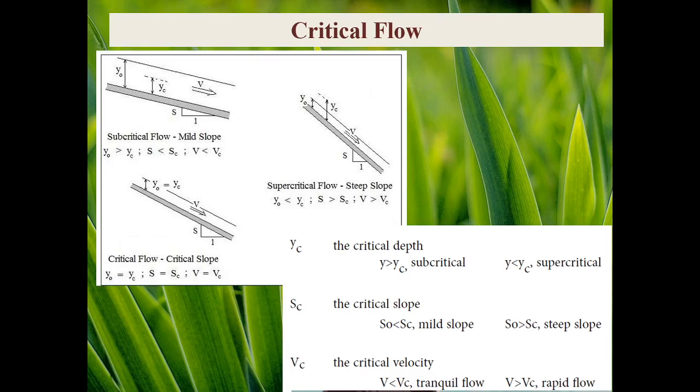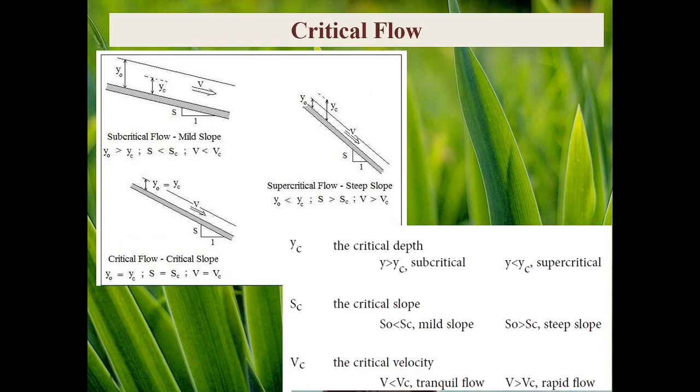We said that if flow velocity is bigger than celerity, Froude number will be more than 1, and therefore this is supercritical flow condition. When we have a supercritical flow, it means that the velocity is bigger than celerity, or water depth is less than critical depth.